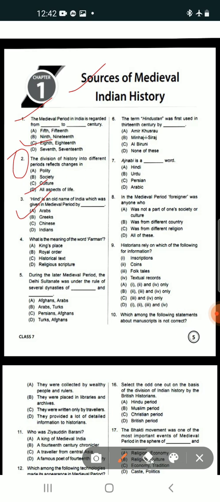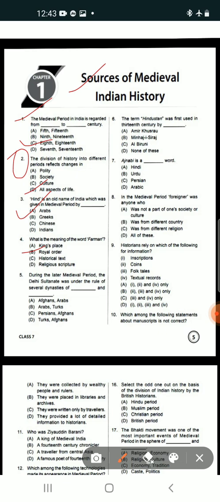The answer is the king's or royal order, that means option B. The meaning of farman is royal order, not king's palace. If the option says king's order instead of royal order, that would also be the answer.